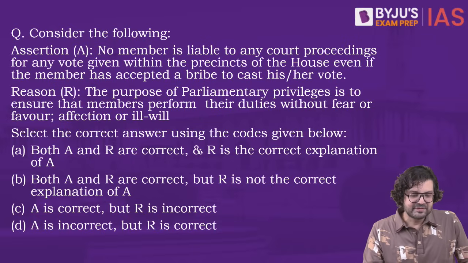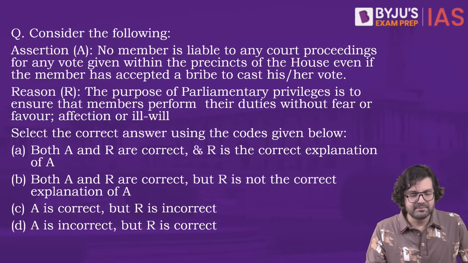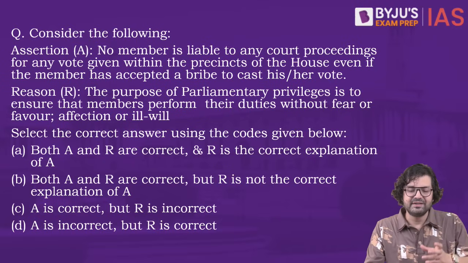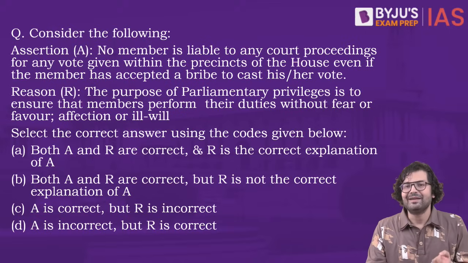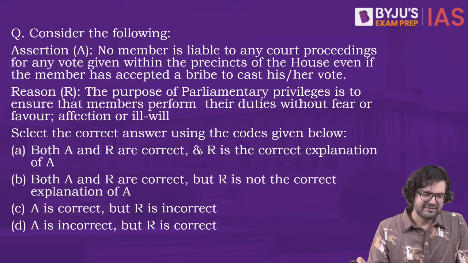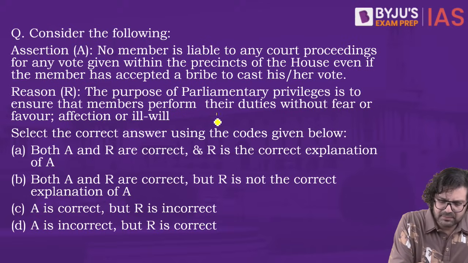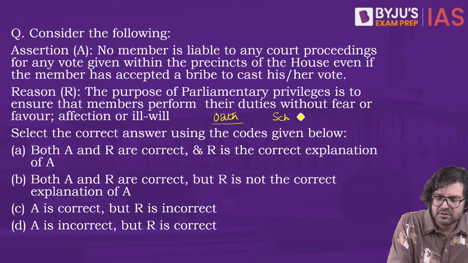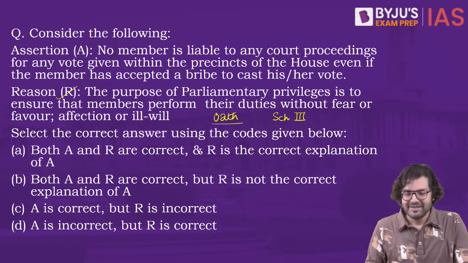Reason: the purpose of parliamentary privileges is to ensure that members perform their duties without fear or favor, affection or ill will. See, reason is correct because it's also part of the oath that the ministers take, the oath of office. Under which schedule? Schedule 3. However, this assertion is wrong.